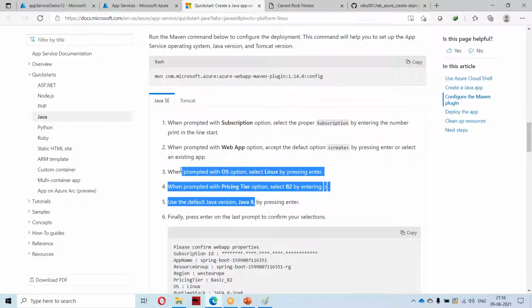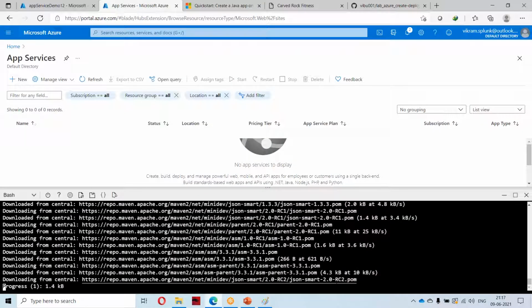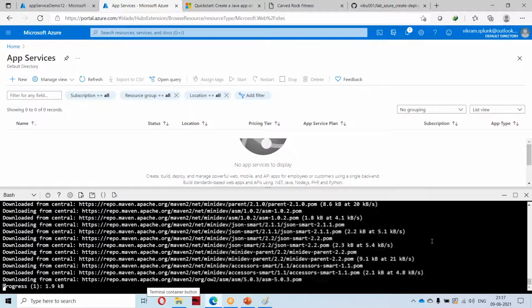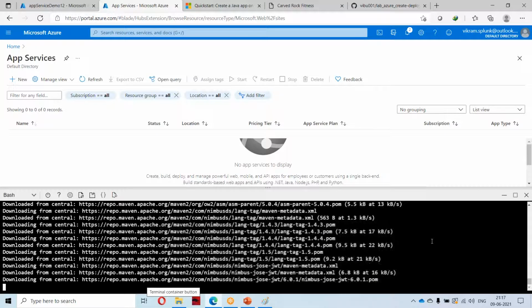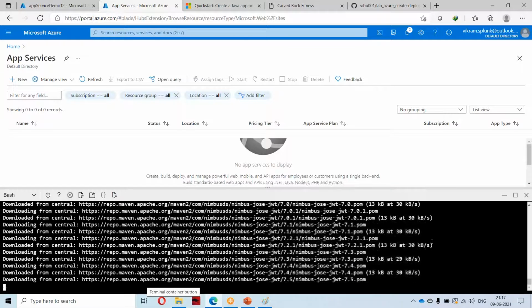So the same thing you did via UI also. You selected the Java 8 version. In that, the JVM is something like 1 GB or so. This is basically the category, and you will be selecting the operating system. It will take some time. In the command line itself, you will be getting the app ID, so you need not specifically create it via UI. Once the configuration is done, automatically in the backend you will be seeing the URL for logging into the app. So it is a backend process.